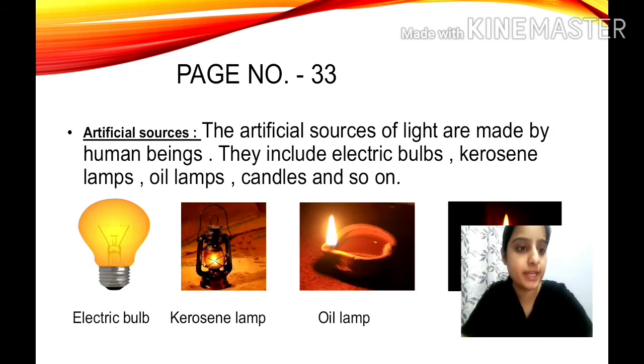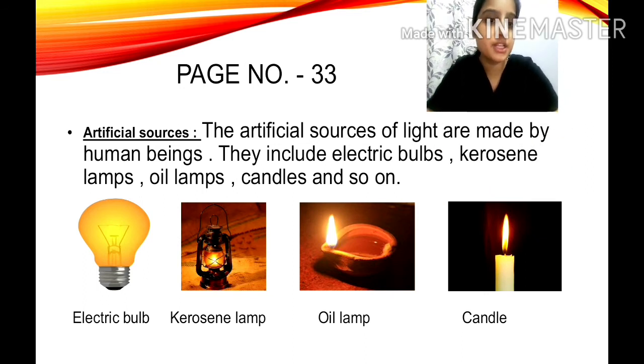Artificial sources of light, children. Artificial sources, or you can say man-made sources, isn't it? So the artificial sources of light are made by human beings. They include, what are these things, children? Electric bulb, kerosene lamps, oil lamps, candles, and so on. Clear? These are made by man. We can control these lights. We can turn off, we can turn on this light.